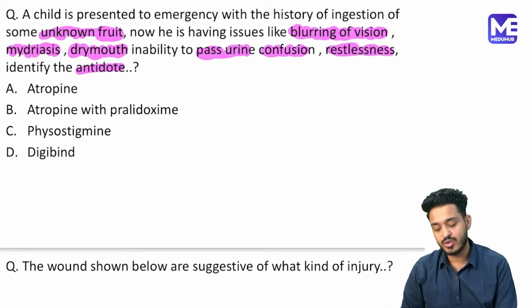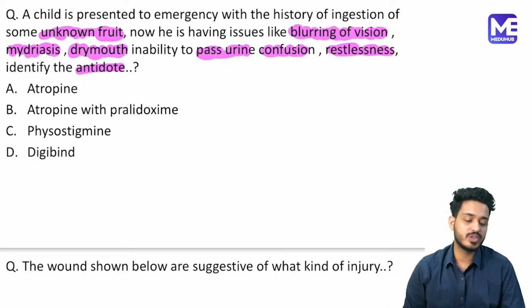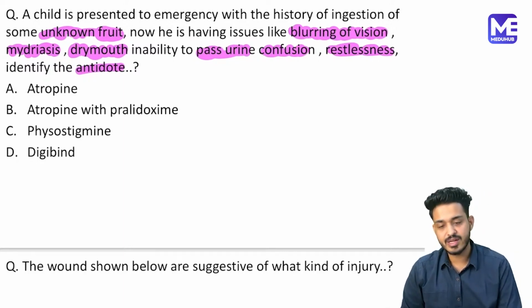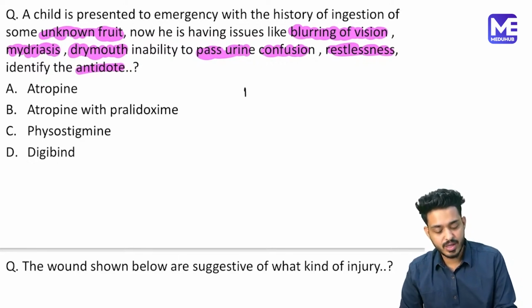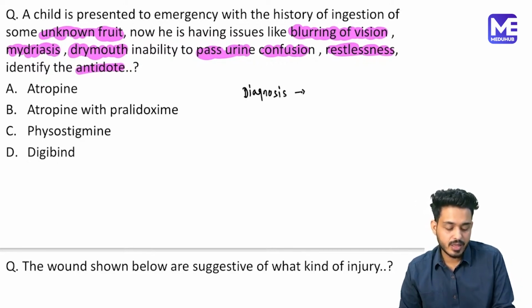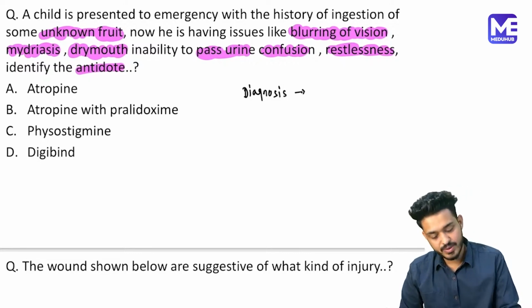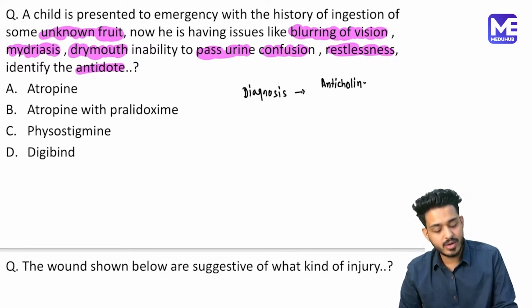What is the antidote? First of all, you need to identify the poisoning. What is the poisoning we are having over here? In this particular case, what is the poisoning they are talking about? So what is going to be your diagnosis in this particular case? Remember, your diagnosis here is going to be some anticholinergic poisoning. कैसे पता चला anticholinergic poisoning है?